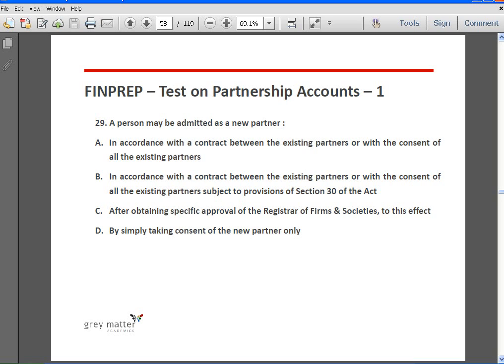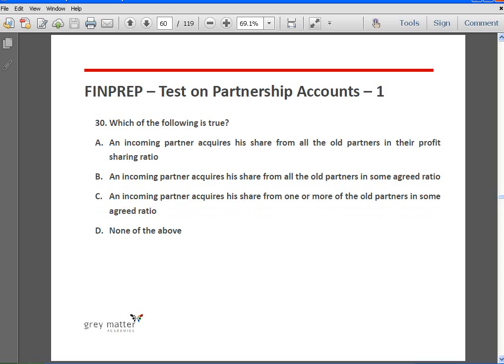Okay, so answer is B, because C, after obtaining specific approval of the registrar of firms and societies, is not relevant. By simply taking consent of the new partner only is not the right answer. So answer is B. Subject to the provisions of section 30 of the Act and subject to the consent of all the existing partners, a new partner is taken into the firm. Which of the following is true?